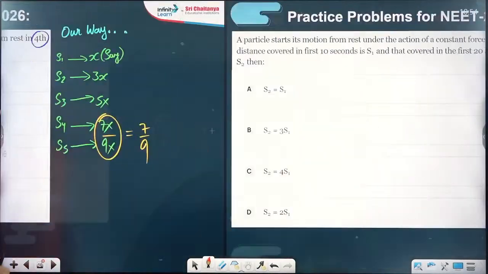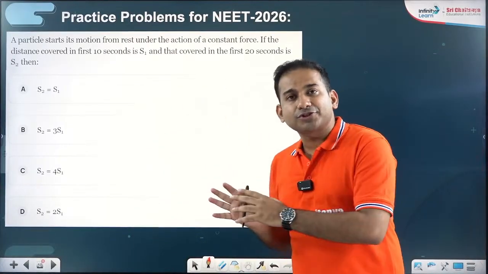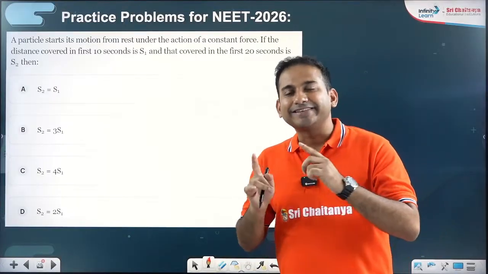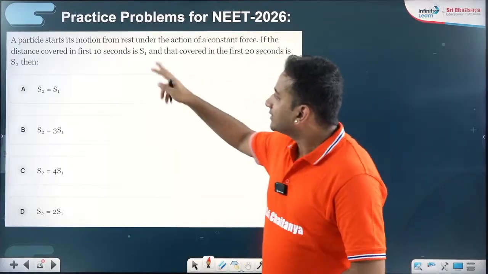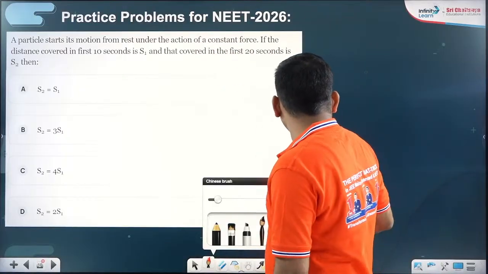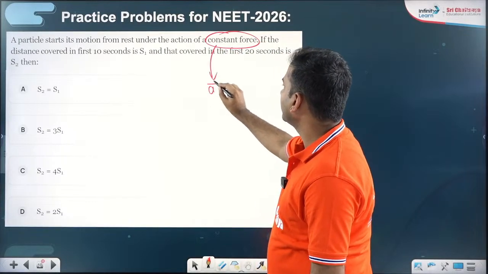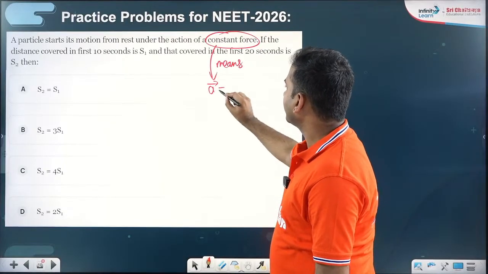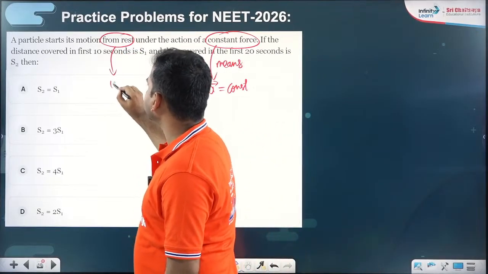Let me take you towards another one. Now I have taken this problem again to re-emphasize that the same Galileo's pattern can also be applied in case of horizontal motion. So a particle starts its motion from rest under the action of a constant force. What is this assuring here? Constant force means acceleration will also be constant. And from rest means initial velocity is 0.